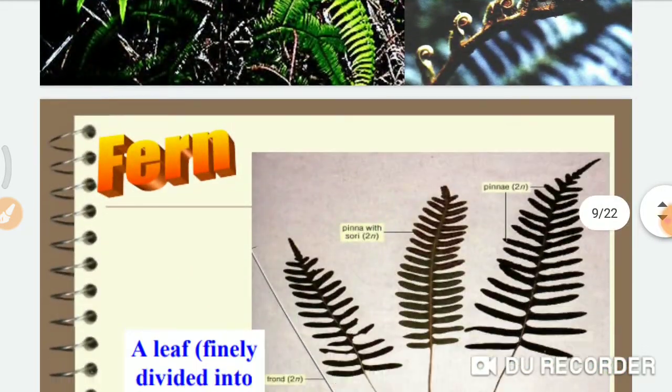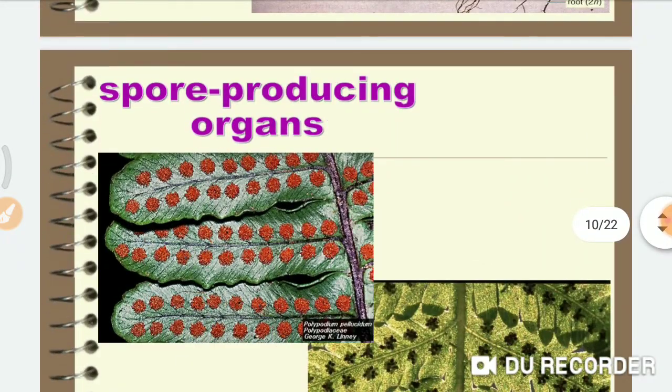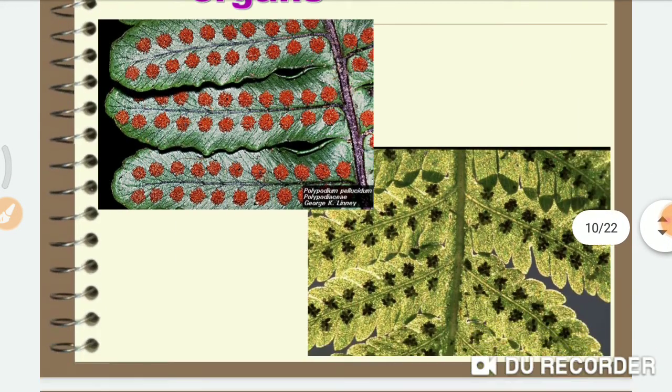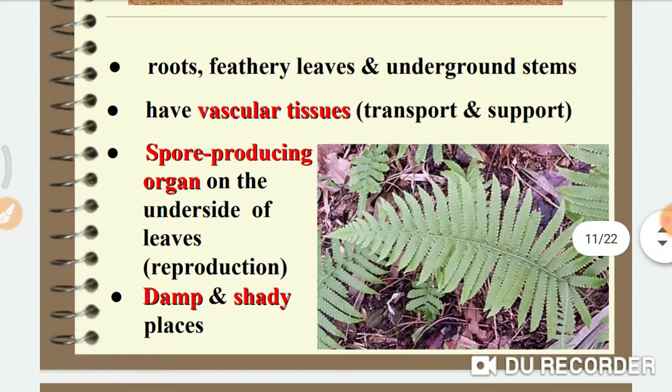Ferns. I want to show you the fern plant. These are the sori. Sori means the spore-bearing sacs, sporangia.